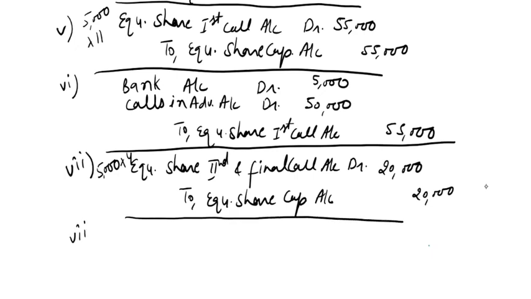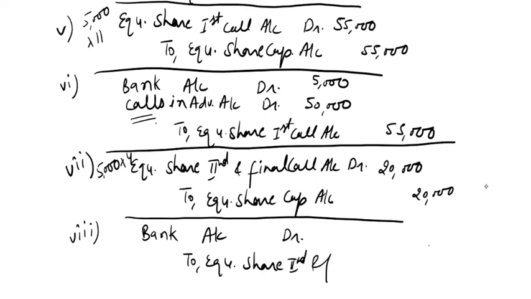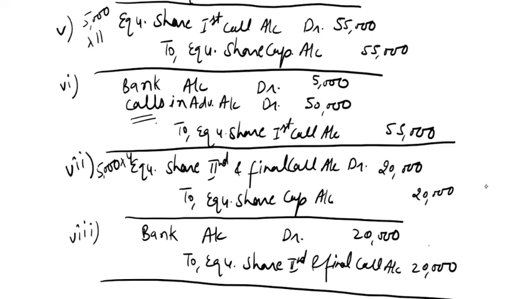The last transaction is receiving this money. We have covered all the advance money by share first call and allotment money, so now we will receive all the money by bank account: bank account debit to equity share second and final call account, 20,000 rupees, being equity share second and final call money received. So this is the solution of this particular problem, and I think you would like this video. If you have faced any problem, you can ask me. Thank you.